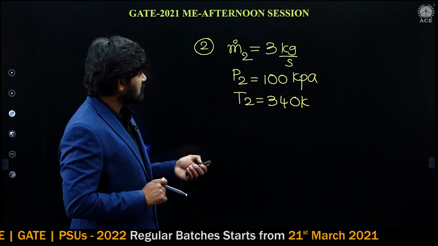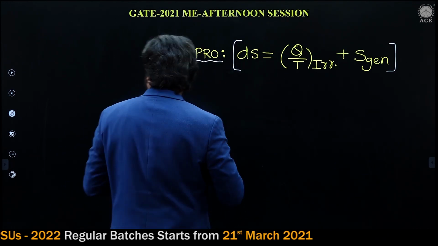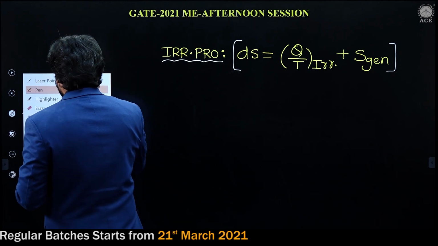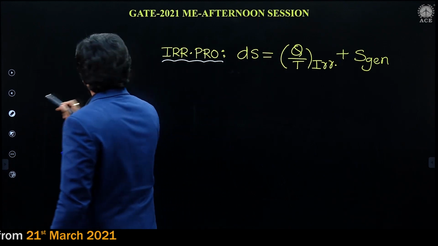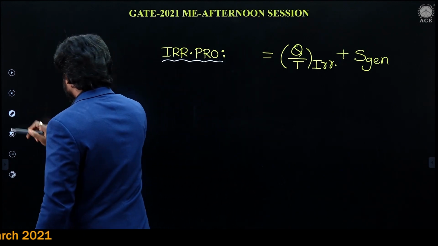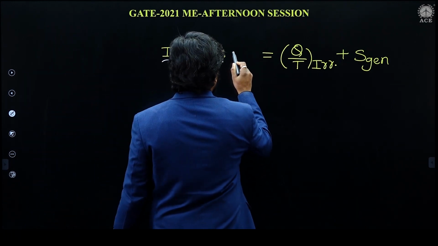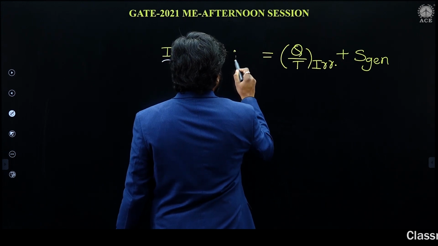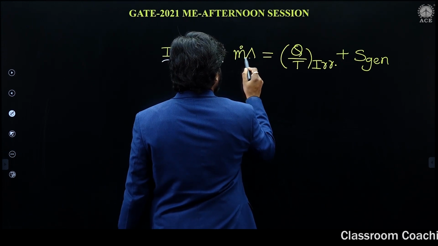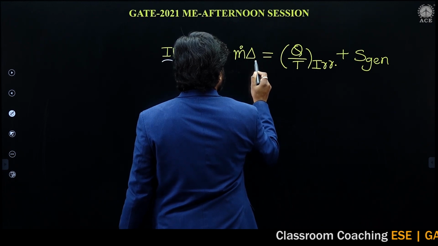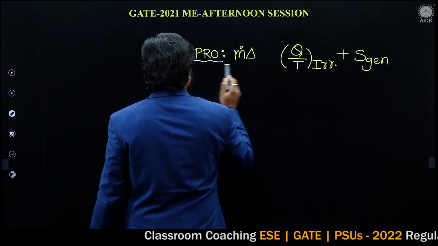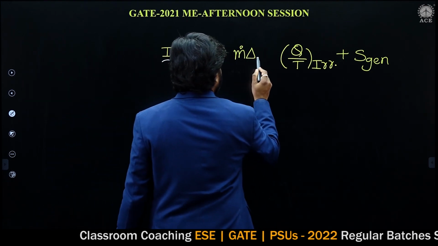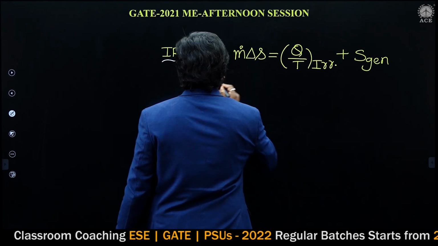This equation is for the closed system, but in the open system, the change of entropy equation has m dot delta S.